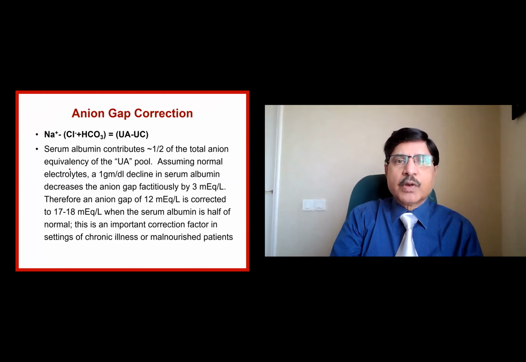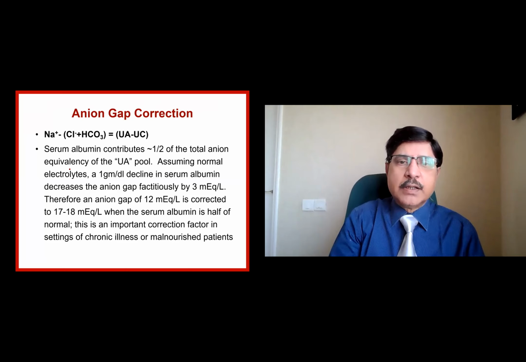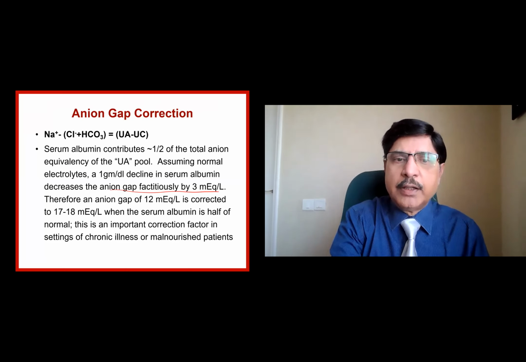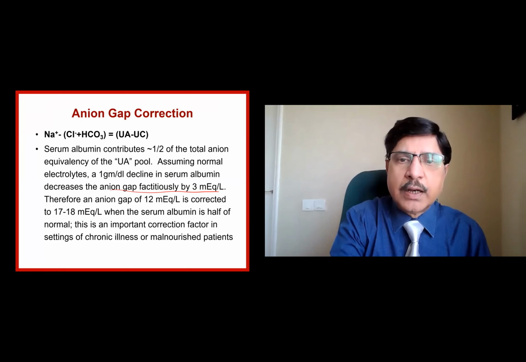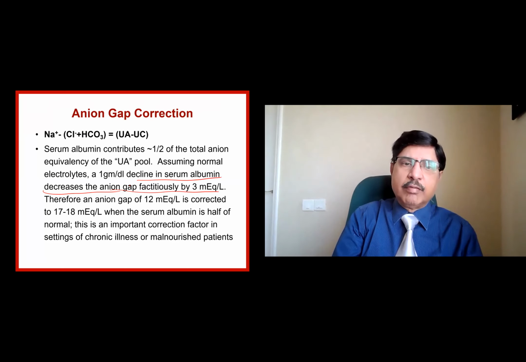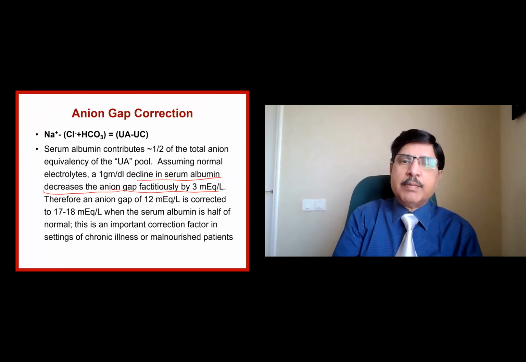Okay. Now you need to correct the anion gap. Why correct? Because each gram of serum albumin decreases the anion gap by 3 milliequivalents. A decline in the serum albumin by 1 gram reduces the anion gap by 3 milliequivalents. If there is an increase in the protein, it increases by 3 milliequivalents. So for that reason, we need to correct.